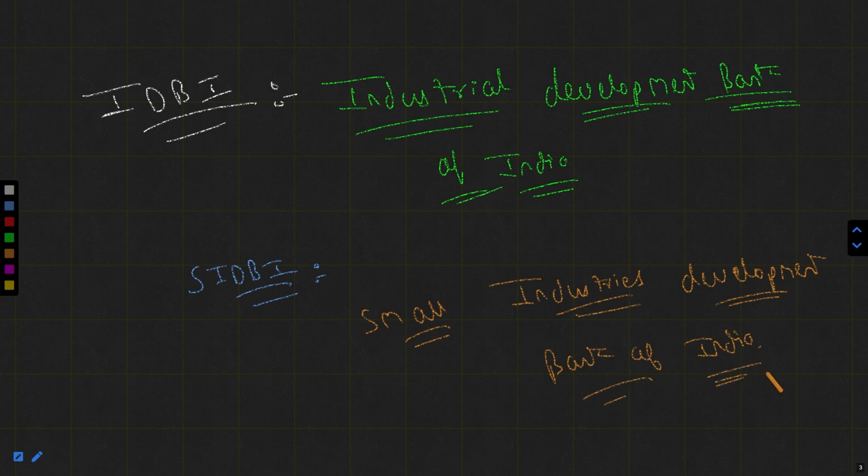So, Small Industries Development Bank of India, it's SIDBI. Got the difference? When we talk about the IDBI, we are not focusing on any type of industry, which we generally do in the case of SIDBI. In SIDBI, our focus is on MSME. We know that MSME stands for micro, small and medium enterprises.